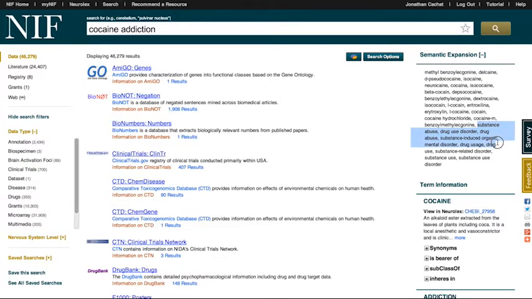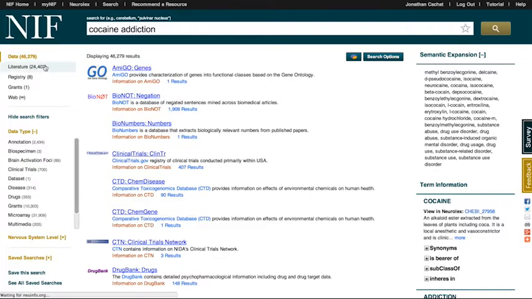So essentially, in order to perform a Google search that's comparable to what I just did in NIF, I would need to separately put all of these terms in at different times to get the same results back, or to get the wealth of results back. By including semantic expansion, researchers can save a lot of time. And that's true even if you're just doing a literature search.